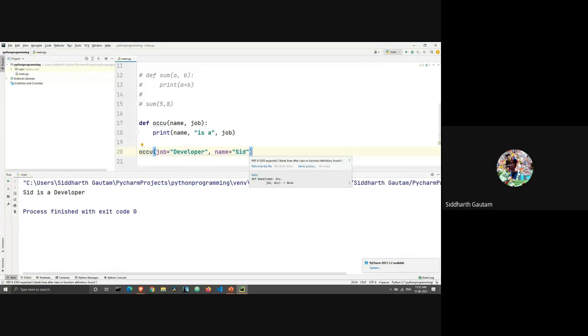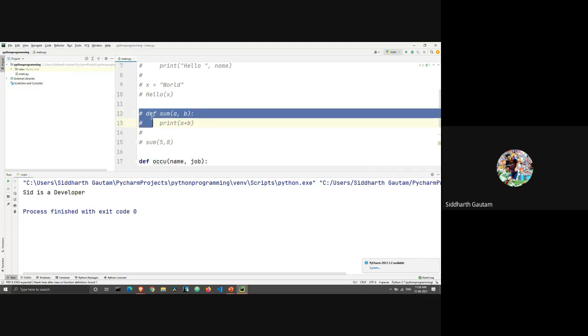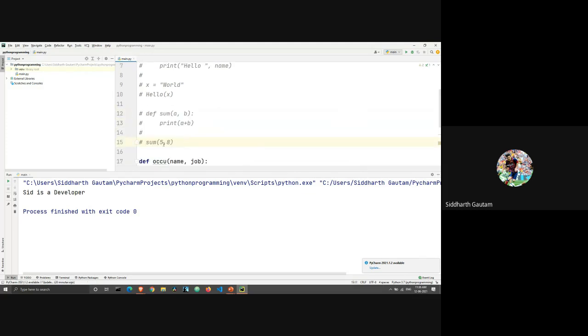In that case, instead of letting Python interpret what we mean, for example, in this function which I've selected, A is equal to 5 and B is equal to 8. We didn't tell Python which variable is which. Maybe we wanted A to be 8 and B to be 5, but Python automatically understood which is which based on the sequence, the ordering, the position, whatever you would like to call it.